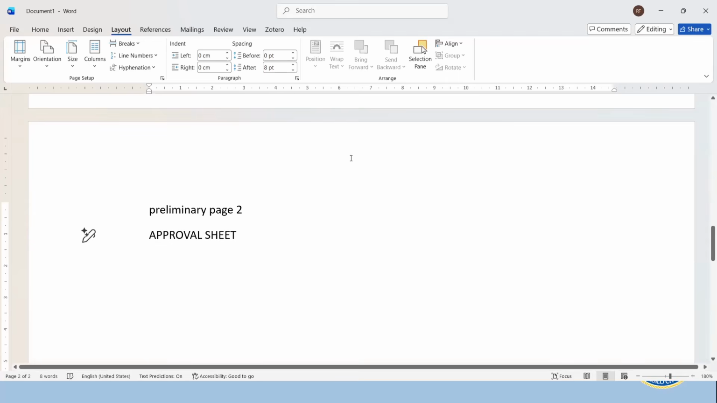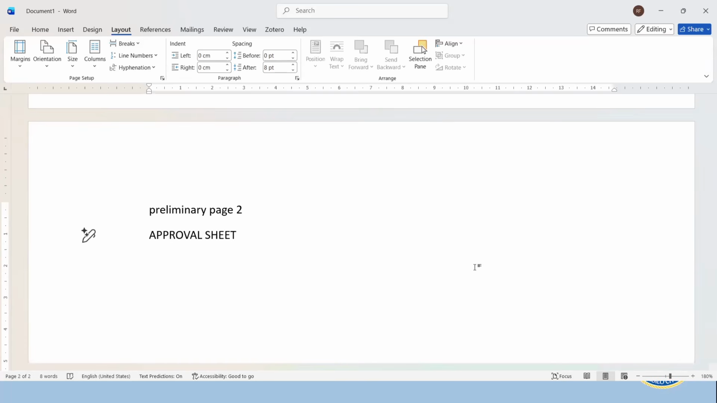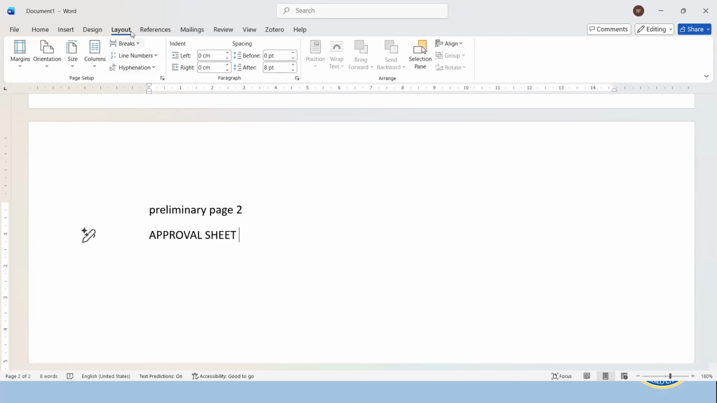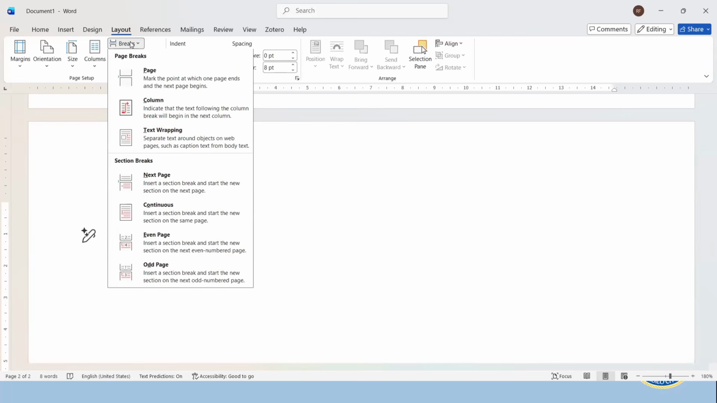Okay. Now, take note that our second page does not have a header. That is because a while ago, we clicked different first page. The pagination as well as the header of the first page will not immediately be shown on the succeeding pages once you have chosen different first page. It is important that we insert this break: click layout, click breaks, and then click page.